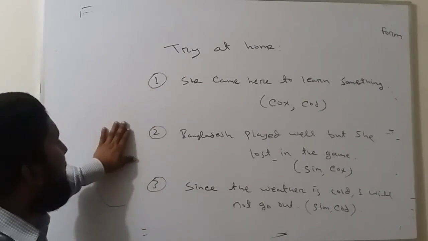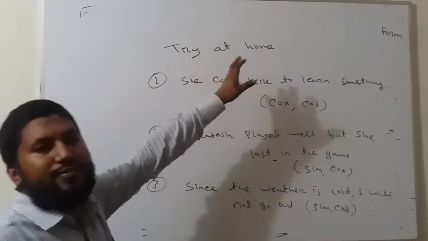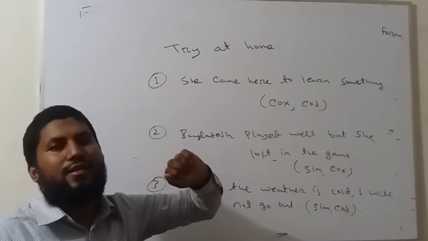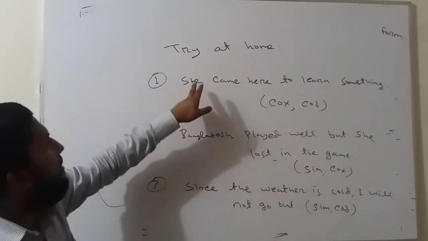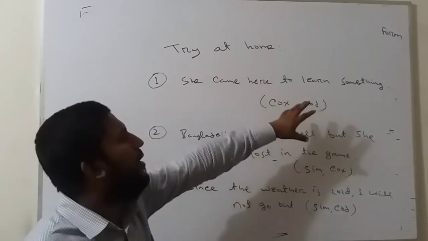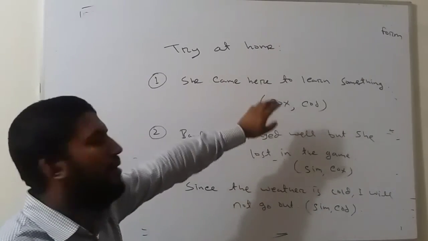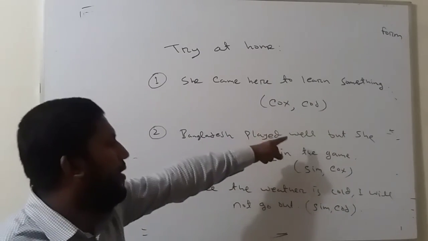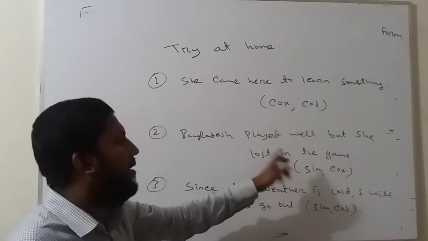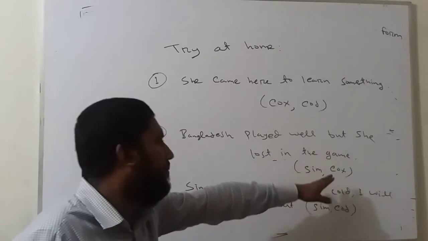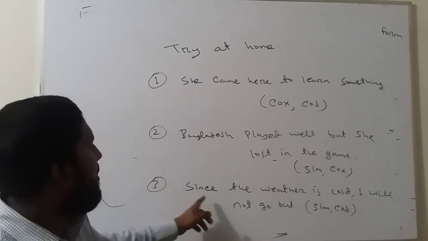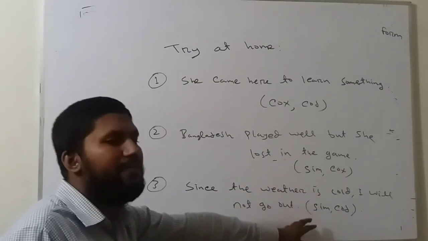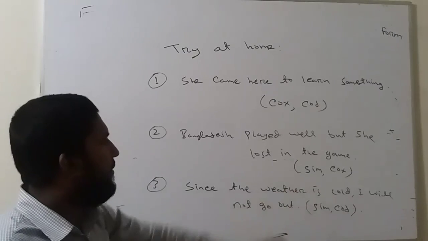Now these are the exercises. Try at home. Do it yourself. In the next class, I will solve it. Number 1, she came here to learn something. Turn this sentence into complex and compound. Number 2, Bangladesh played well, but she lost in the game. Turn this sentence into simple and complex. Number 3, since the weather is cold, I will not go out. Turn this sentence into simple and compound.